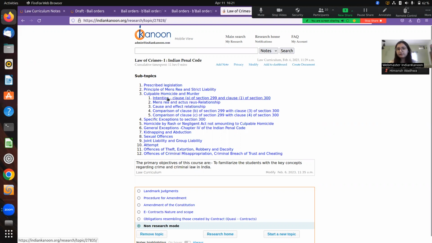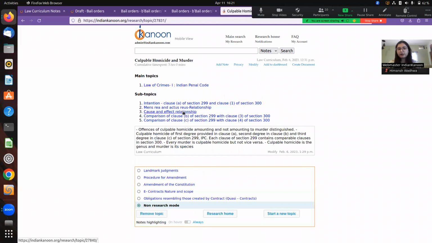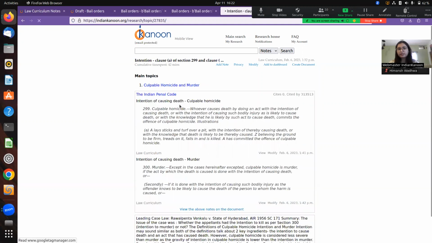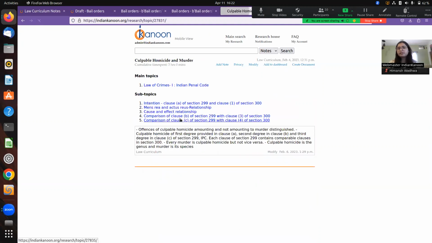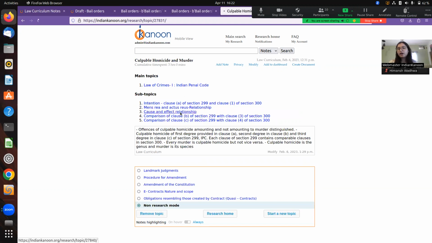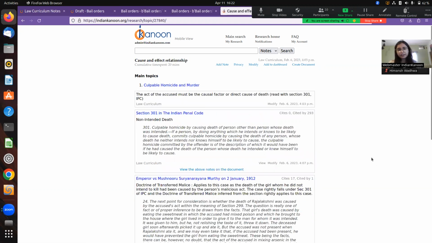Herein you can see within the topics and subtopics, the whole course or the whole curriculum is present. If I click on one of them, for example, here culpable homicide and murder, you see various subtopics within it: the topic of intention, where is intention present, in what judgments it is present, various other principles that are required within understanding law of crimes in India.